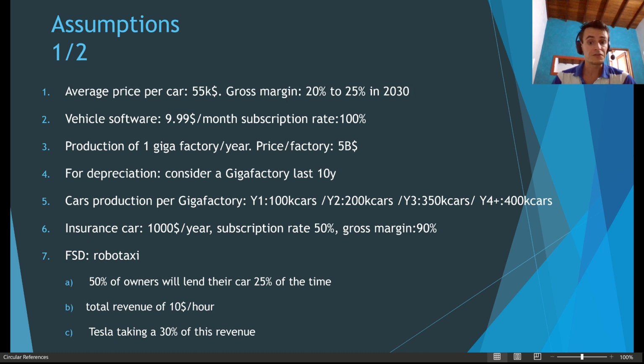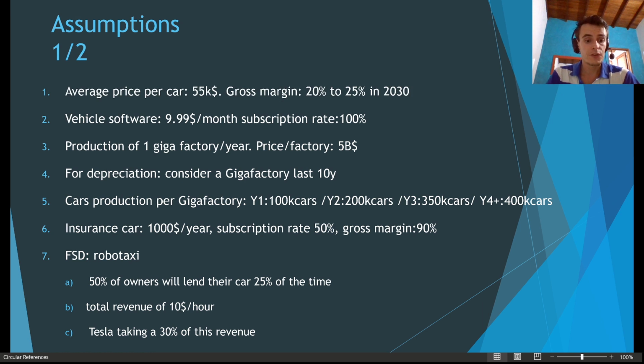Also, I don't know if the gross margin is good, but I consider a huge gross margin, because here the cars will be so safe that there won't be any issue on this side. Seventh point, which is one of the most important, you will see later, is for the full safe driving for the robotaxis.